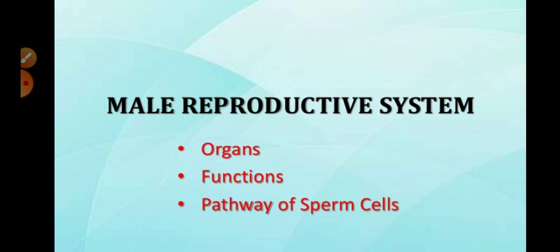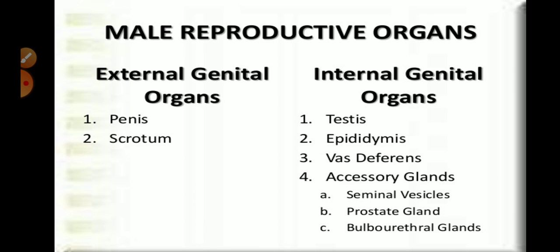In this lecture we will see the organs, the function of the male reproductive system, the pathway of sperm cells, and then the hormonal control of the male reproductive system as well.